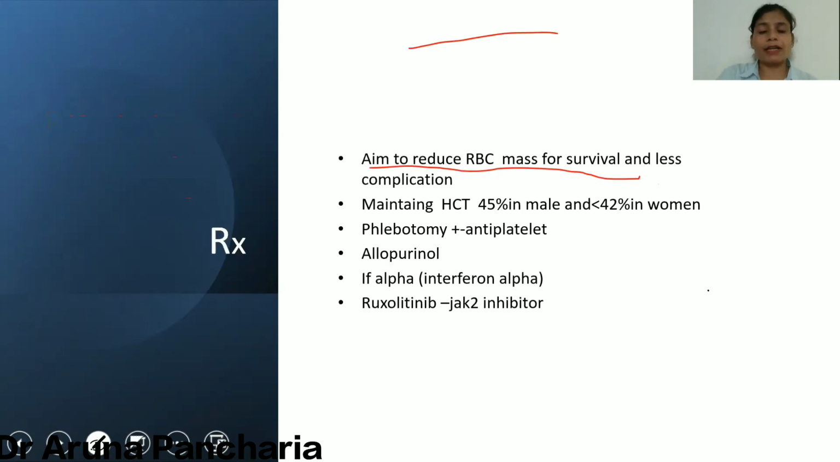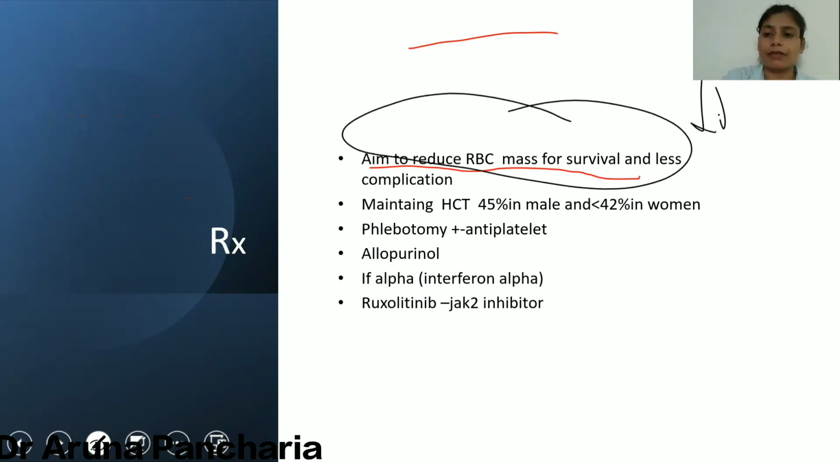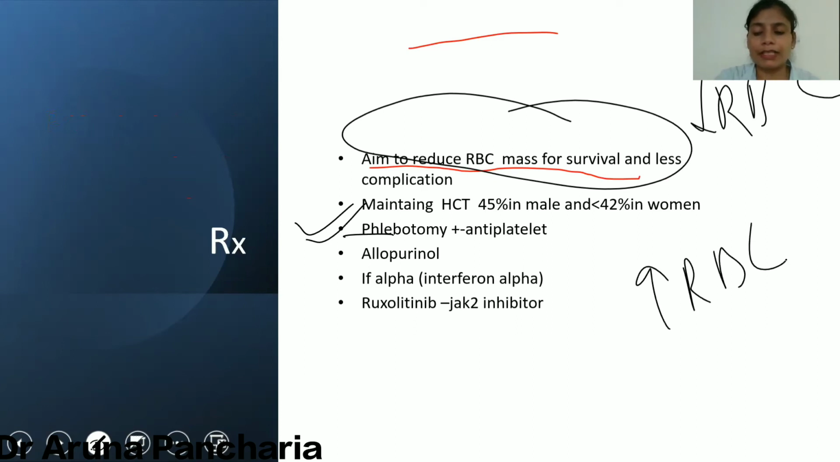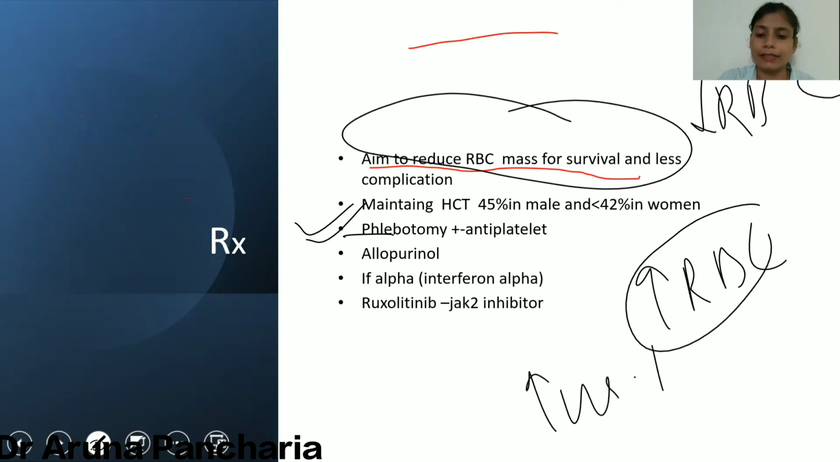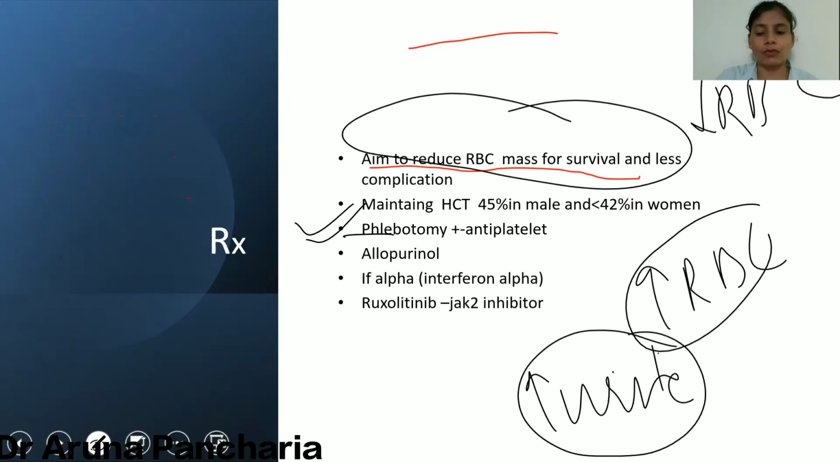Now, treatment part. In the treatment, our aim is to reduce the RBC mass. For that, we do the phlebotomy, or we give the antiplatelet drug, that is anagrelide. When there is an increased RBC, ultimately because of the destruction of those cells, there is an increase in the uric acid. Because of this increased uric acid, gout can precipitate. So we give the allopurinol.